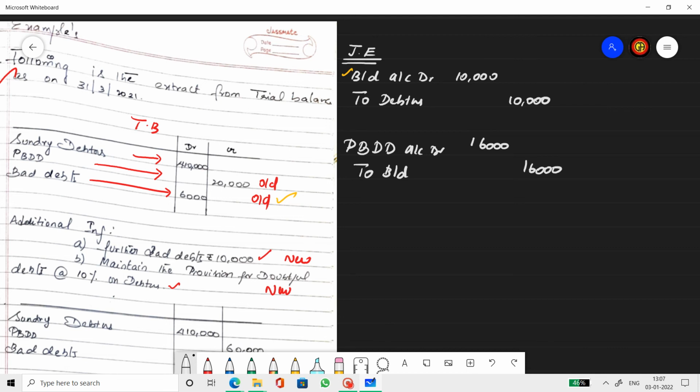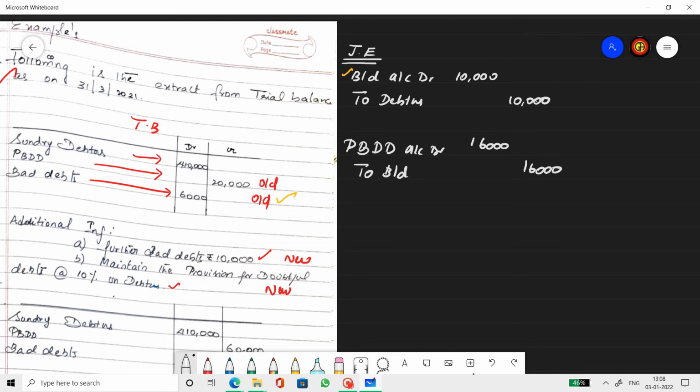So bad debts treatment is over. Now let's get into the provision account. Provision account opening balance is 20,000. And further, we need to create a provision of 10% on debtors.